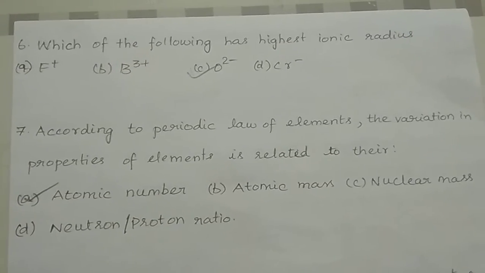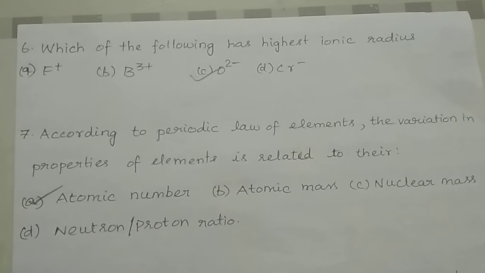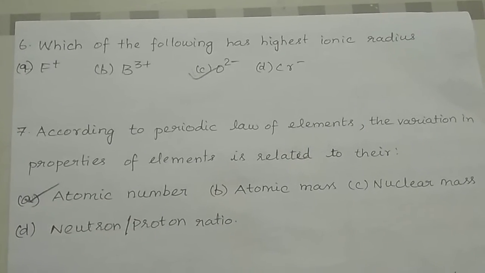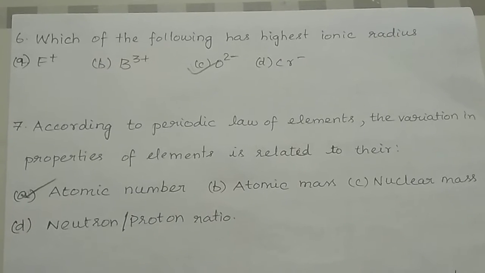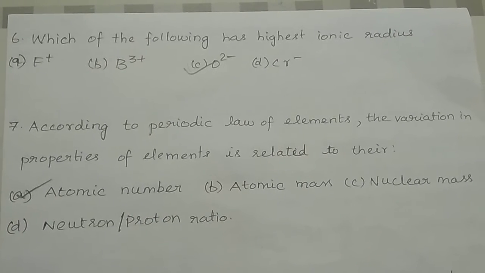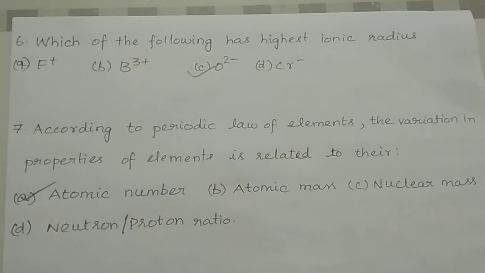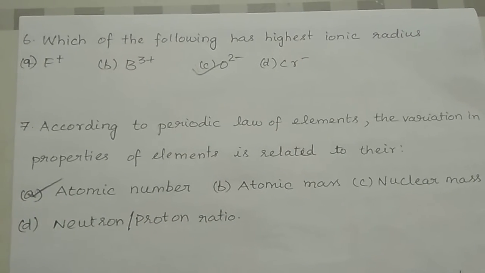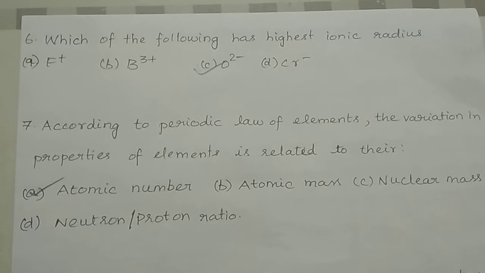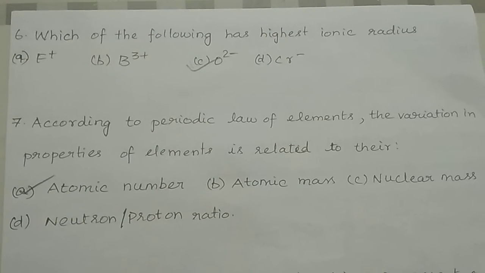Sixth question. Which of the following has highest ionic radius? Options are A. F plus, B. B3 plus, C. O2 minus, D. Cr minus. Amongst the given options, we can see that the anions always have a bigger size than the cations.